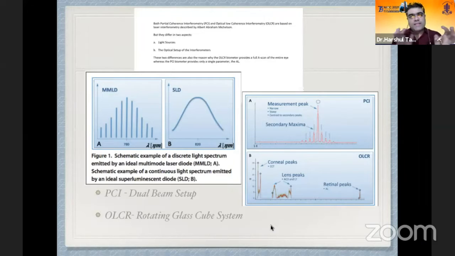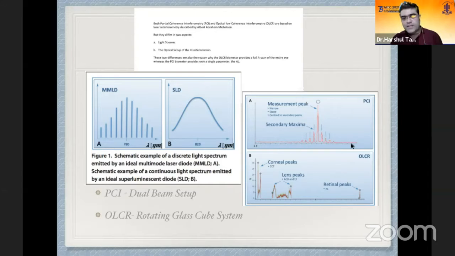Now, basically they both differ in two aspects. If we compare the PCI and the OLCR, the light source is different. In PCI, a multimode luminescent diode is used, which creates a discrete light spectrum, whereas in the 820 nanometer SLD based biometers, it creates a continuous light spectrum.